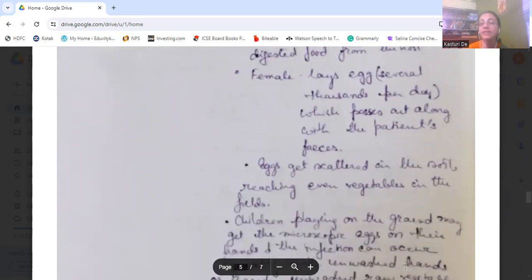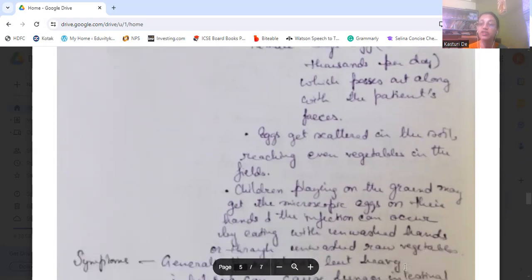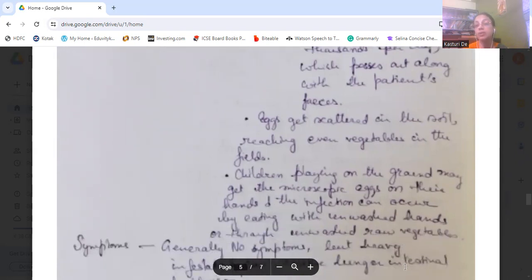And then eggs get scattered in the soil, and when they reach the vegetables in the fields, and the children on the ground, they may get these microscopic eggs on their hands, and the infection can occur when they eat those vegetables, or when they do not wash their hands and directly put some raw vegetables inside their mouth, and then these eggs go inside, mainly in the children.